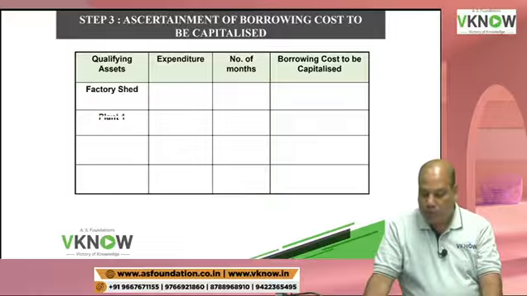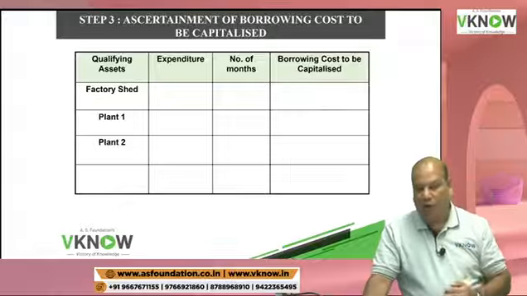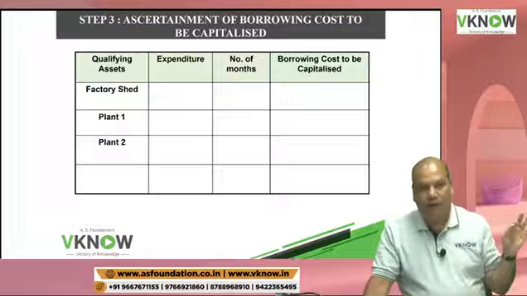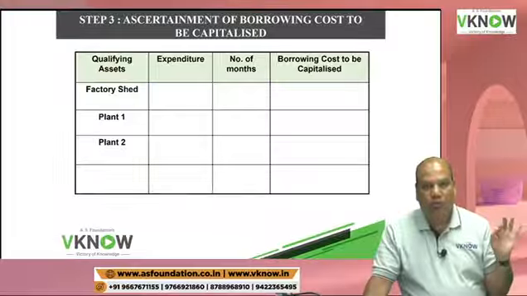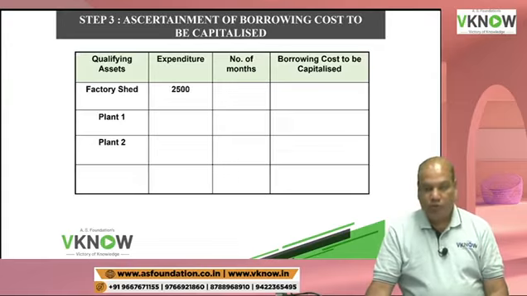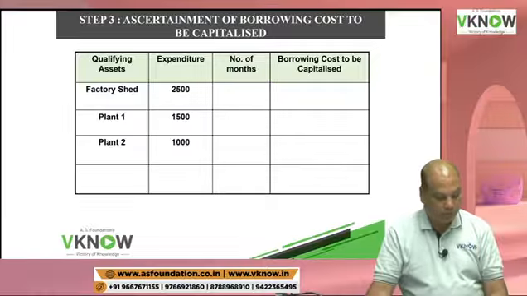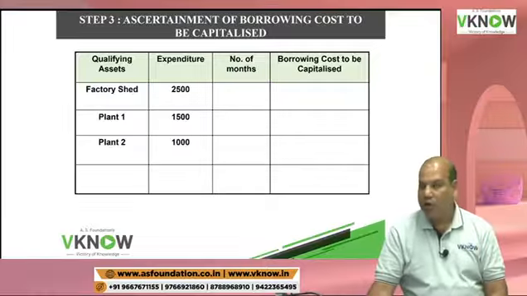4 columns, keeping one line blank, write down between two assets, keep one line blank. Factory shed, plant 1, plant 2. The expenditure incurred is 2500, 1500, and last one is 1000. This is given in the problem.